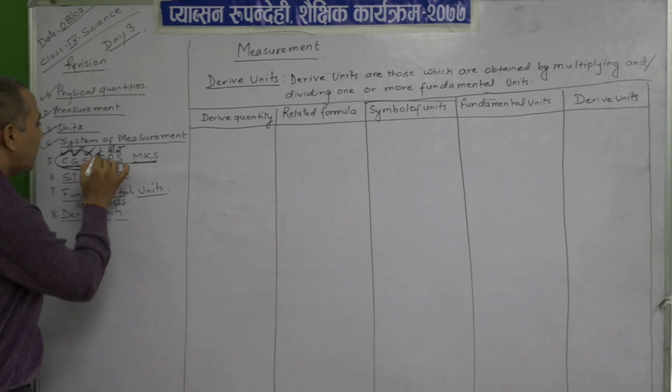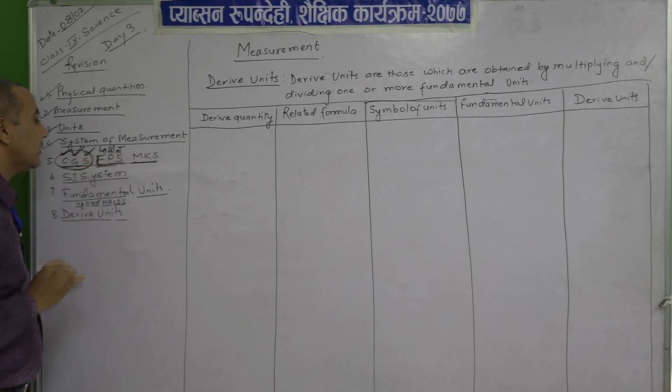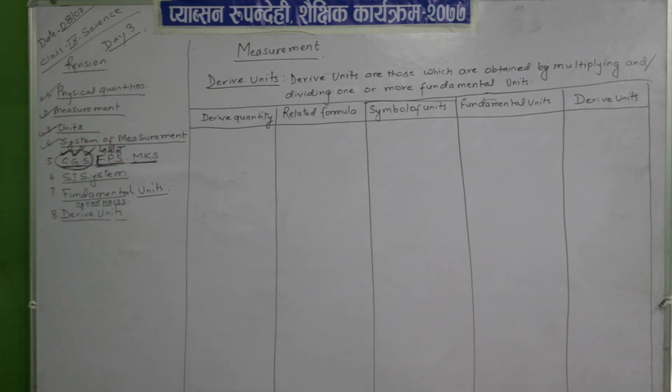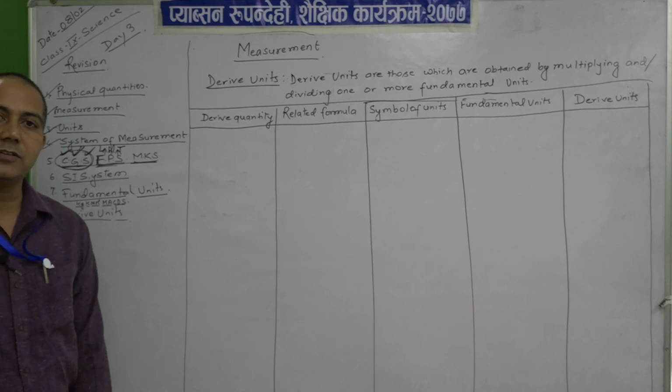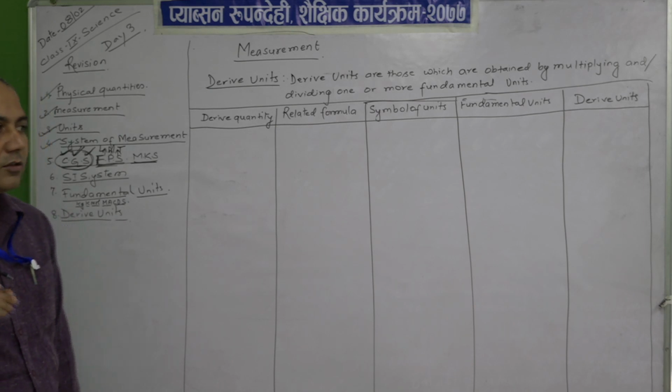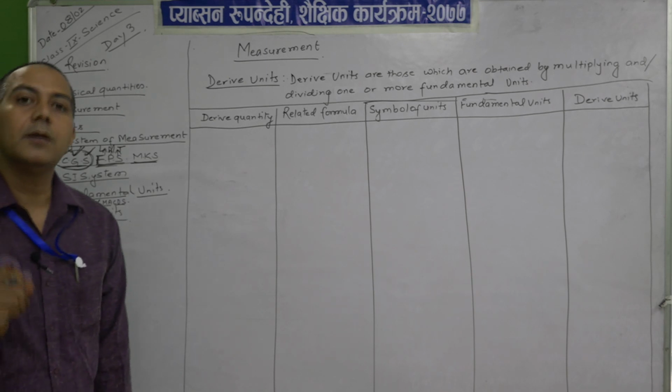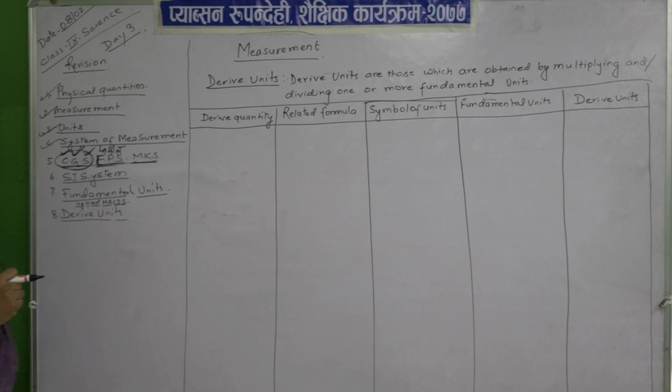That system of measurement is called the FPS system of measurement. It is also called the British system of measurement.